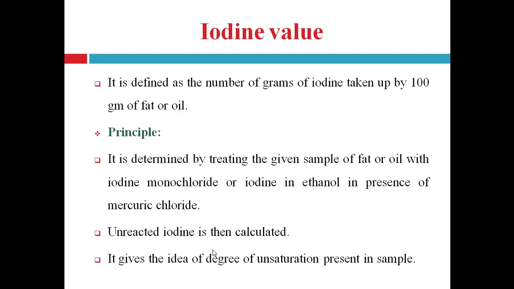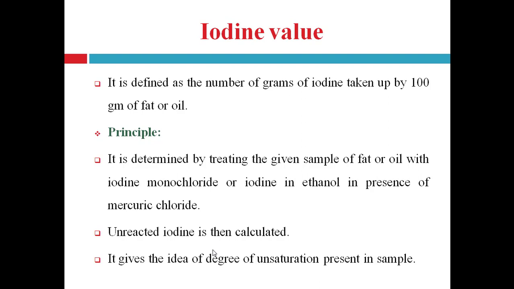Principle of iodine value. It is determined by treating the given sample of fat or oil with iodine monochloride or iodine in ethanol in presence of mercuric chloride. Then unreacted or unused iodine is calculated, and it gives the idea of degree of unsaturation present in the sample.